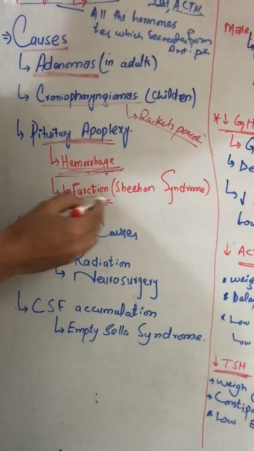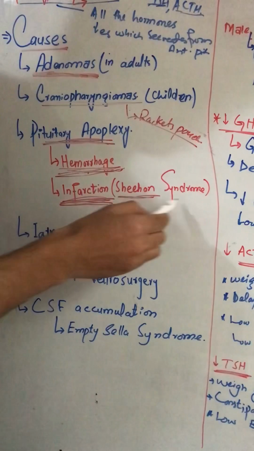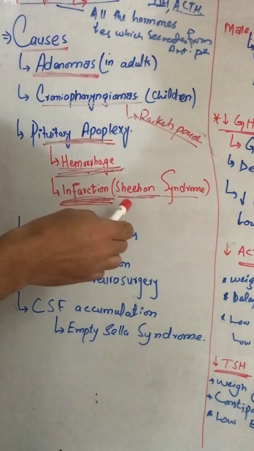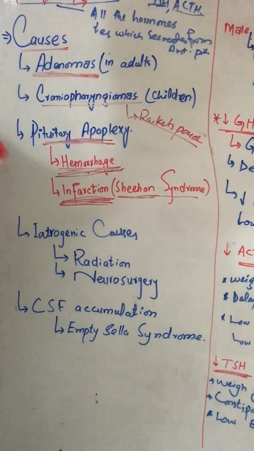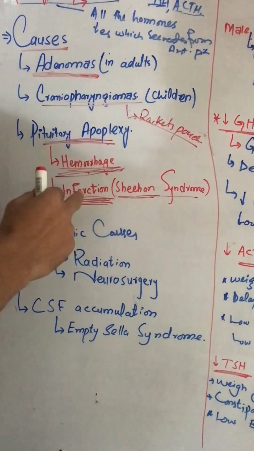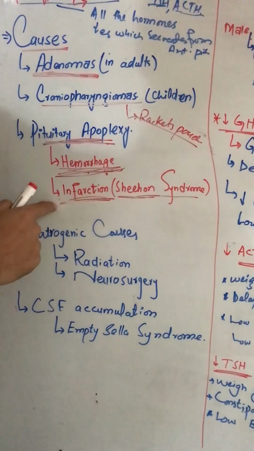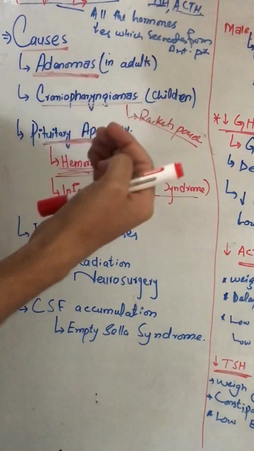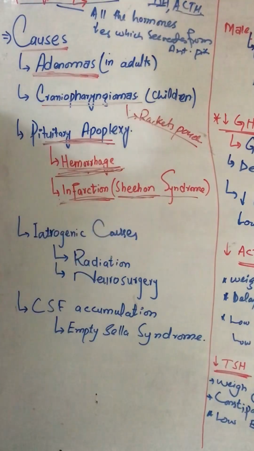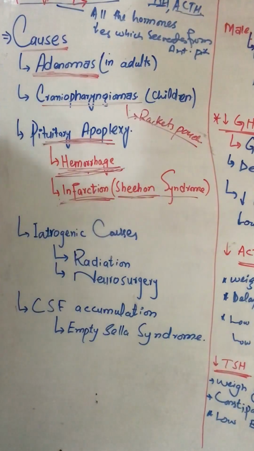Next is infarction. In infarction, mostly we discuss Sheehan syndrome. Sheehan syndrome occurs after pregnancy, postpartum, with blood loss during delivery. As we know, during pregnancy the pituitary gland needs more and more blood. So when there is blood loss during delivery, the blood flow to the pituitary gland decreases, and that causes infarction of the pituitary, which causes hypopituitarism, and the hormones decrease.